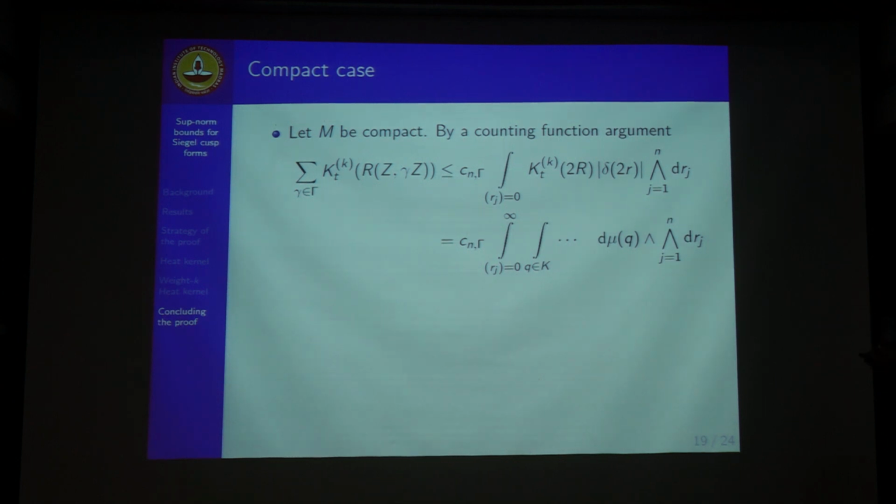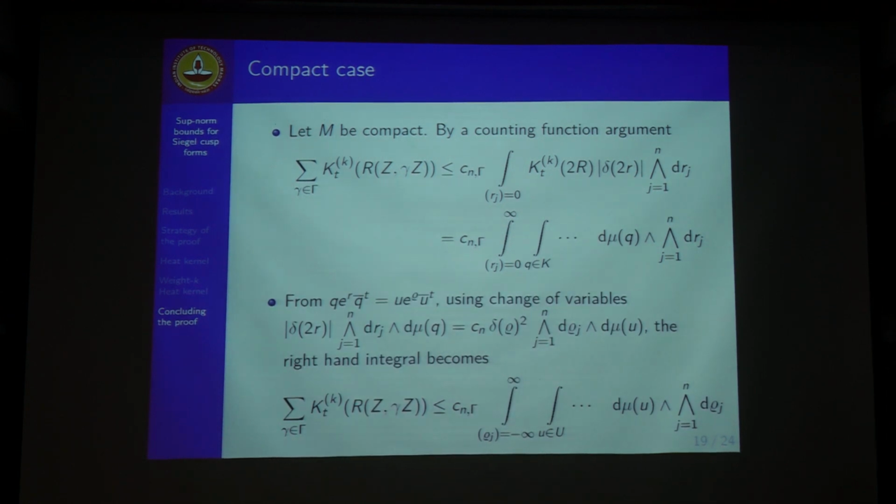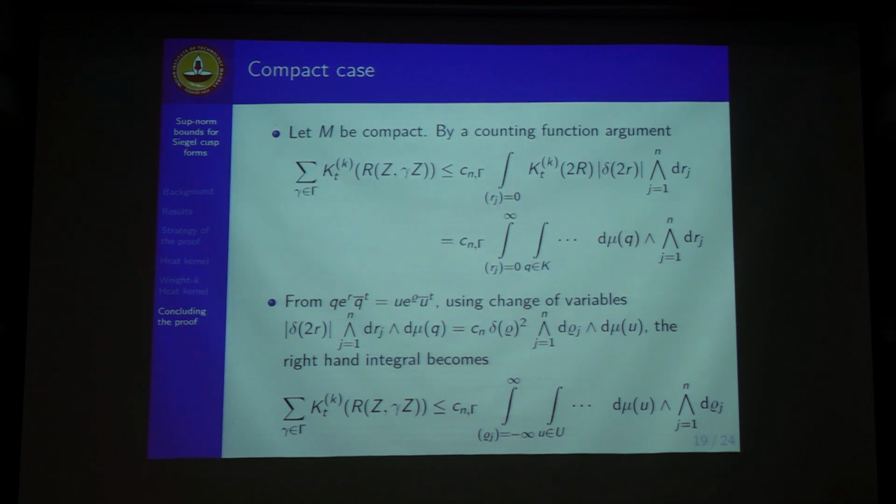So this is how we take the heat kernel for Hn, and we make an integral over the space variables R, and the heat kernel already had these Q variables. Then using this connecting equation, Q R Q bar transpose equals U rho U bar transpose, we make the change of variables, put in the Jacobian, and now this integral is explicit.